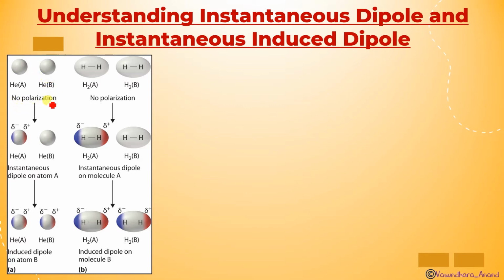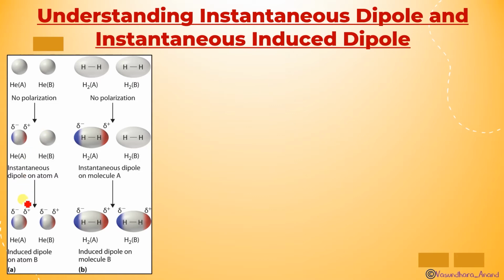So there is no polarization. But in this case, A is having an instant dipole moment, just for a moment. The positive and negative charge over there attract because of the movement of the electron. Somewhere it gets condensed, so that's why delta minus, and on the other side it will be delta plus. But still this one is non-polar, it is not having any charge.